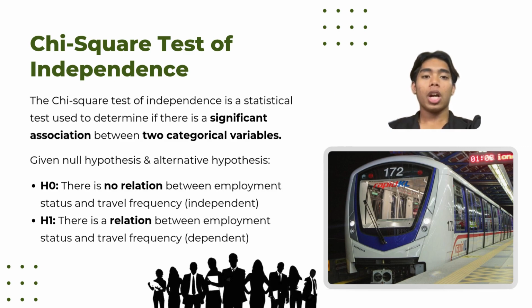For our analysis, we wanted to find out if there is any connection between employment status and how often people use the LRT. We based our analysis on the following hypothesis, which is H0 or null hypothesis, there is no relationship between employment status and travel frequency, while H1 or alternative hypothesis, there is a relationship between employment status and travel frequency. So to complete this test, there are 3 steps involved. This will be explained by Iznul.